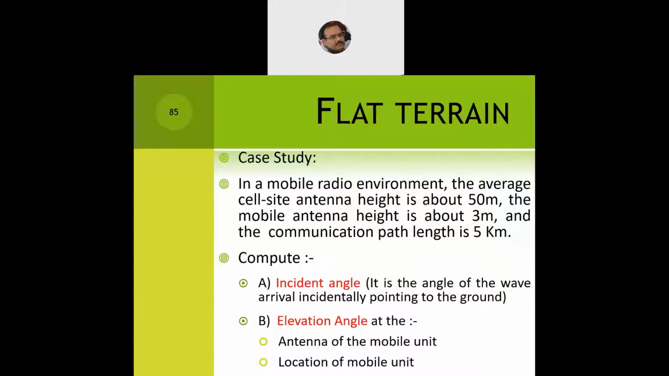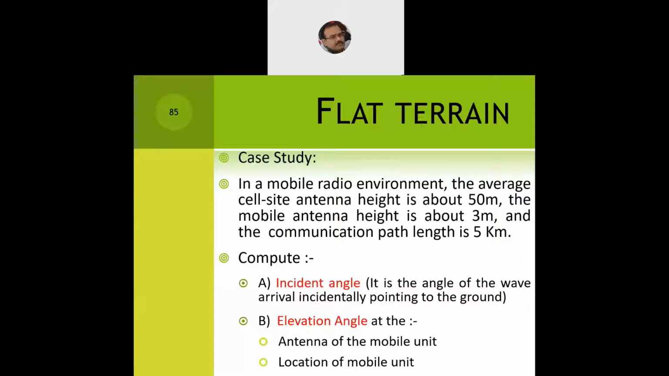Now what is h1 here? The average cell site antenna height, which is given as 50 meters, and it will always be given. Then the mobile antenna height is given as 3 meters. If these values are not given, please assume them, because there could be numericals where they skip these values, assuming you know the default values. So take them as 3 meters and 50 meters. The communication path length will always be given, whether it's 1 kilometer, 2, 3, 4 or 5; it depends on the particular cell.